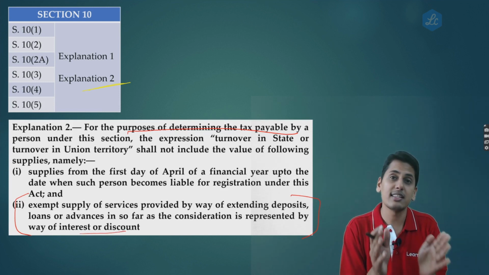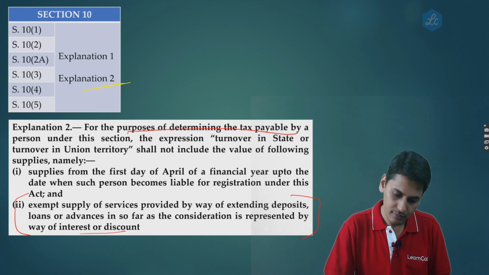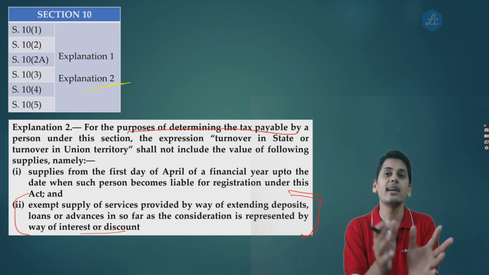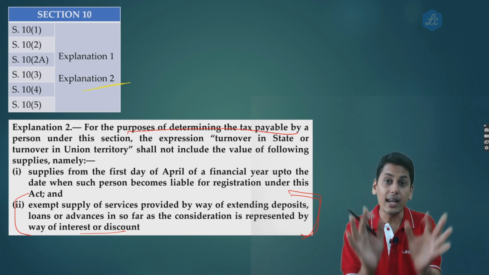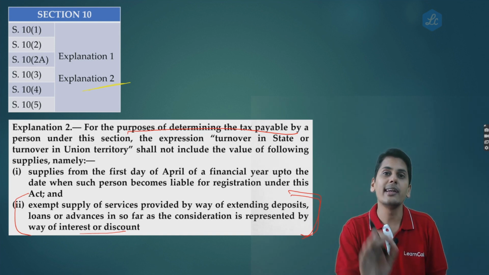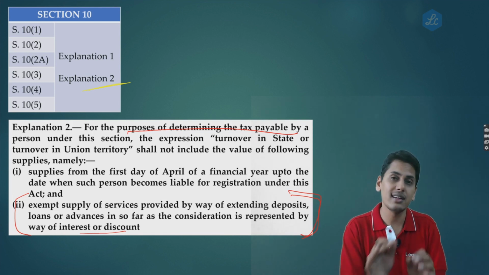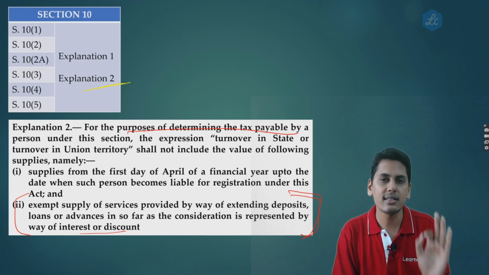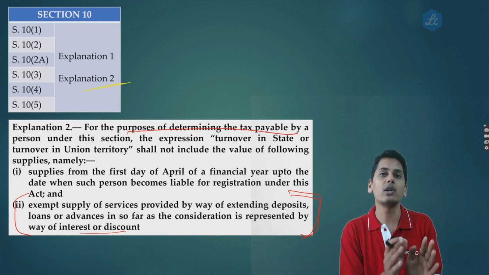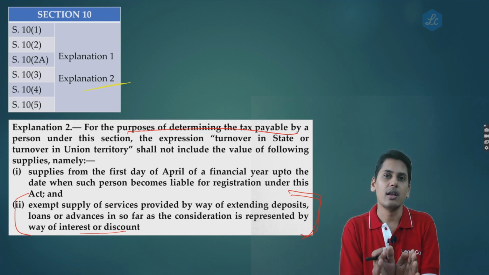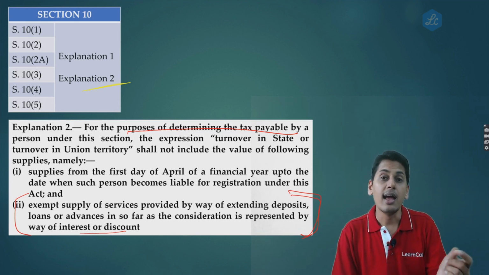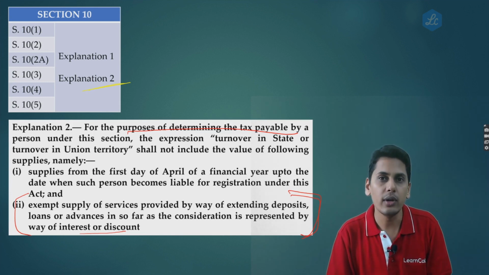So friends, as regards explanation 2 to section 10, here interest income will also not be considered for the purpose of paying taxes inside turnover in a state. So while you are calculating how much tax you need to pay, in the phrase called turnover in the state, you need not consider interest income. So friends, the net result as regards interest income is this. Point number 1, because of explanation 1 to section 10, a person while computing the eligibility, whether he is eligible to opt and to continue under composition scheme, aggregate turnover will not include interest income.